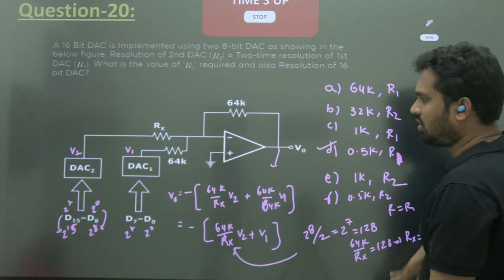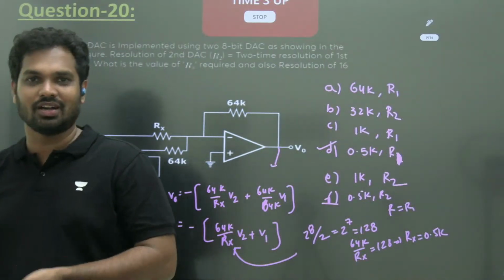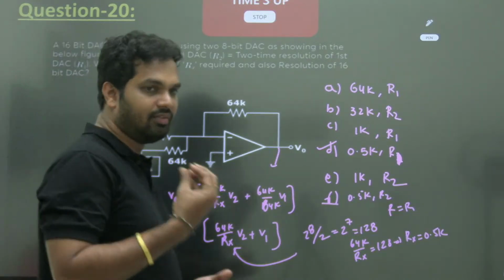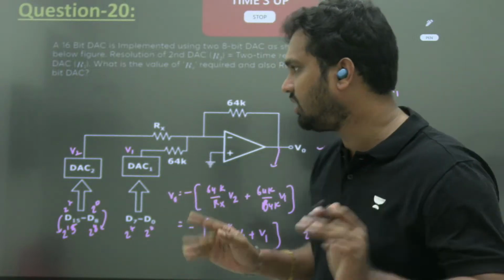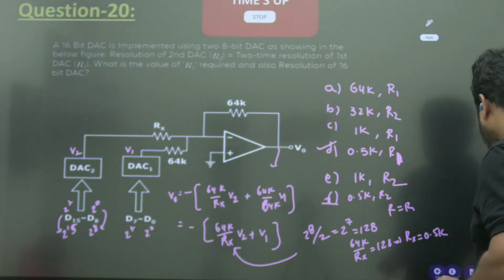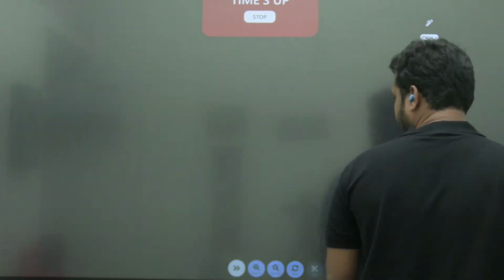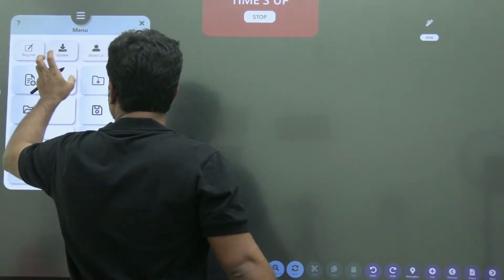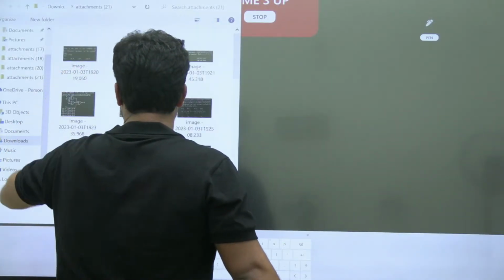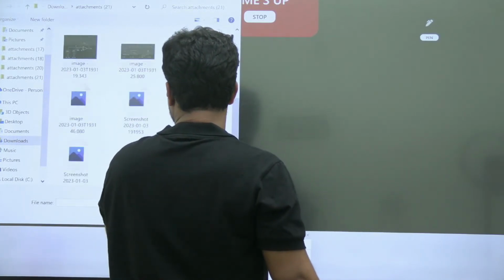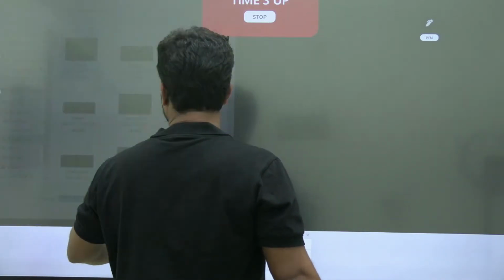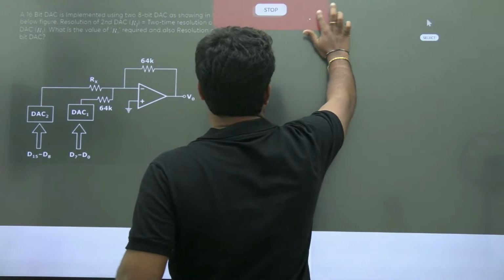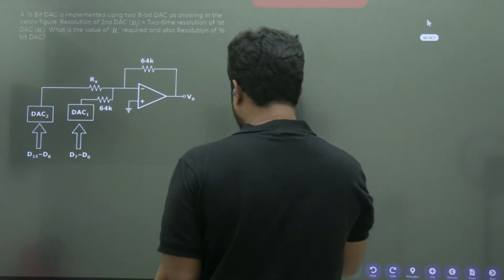Sir, I don't understand the solution. I don't understand the question at all. I can say, see, this is the shortcut method. Many people may not be able to understand. Don't worry. I will do the same question with a proper explanation. Let us see. So let's do it again. Sure, listen to me. I'll do it in a proper way.